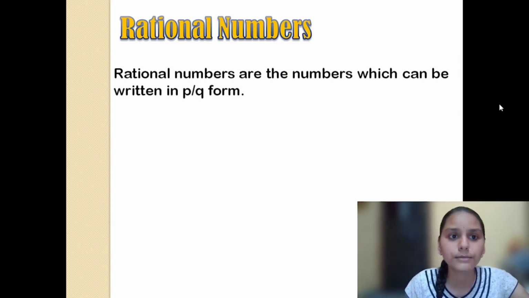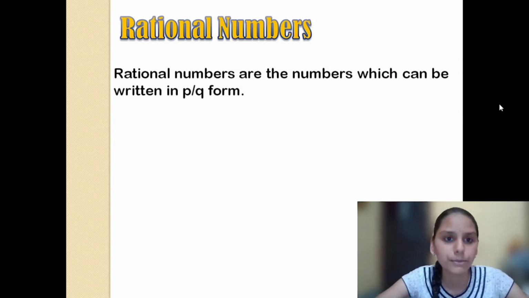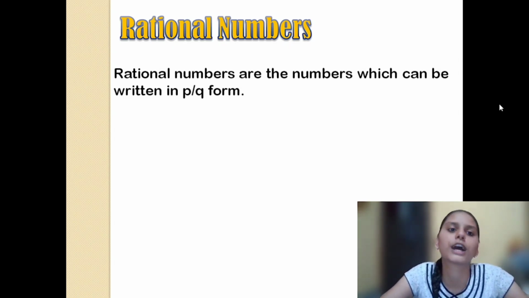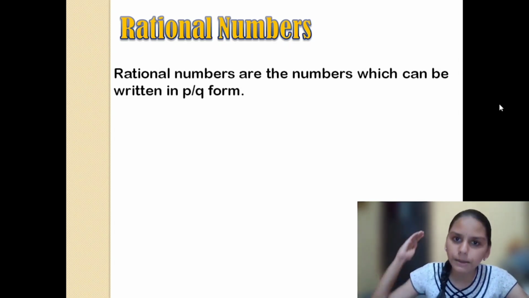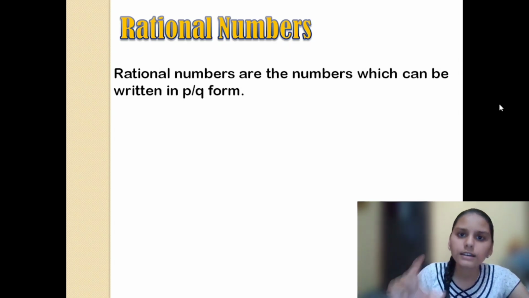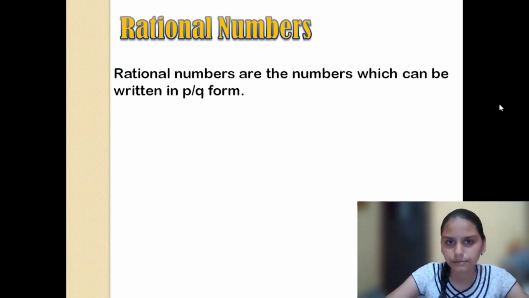So rational numbers are the numbers which can be written in P by Q form. Now this definition becomes important from your exam point of view, so remember it. Rational numbers are the numbers which can be written in the P by Q form. Whatever number you take, you have to be able to write it in the form of P by Q, meaning in the fraction form.